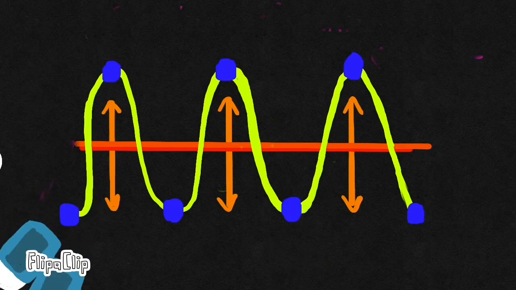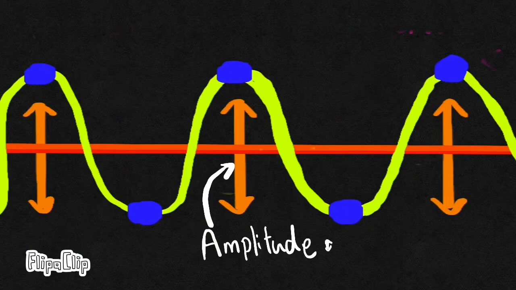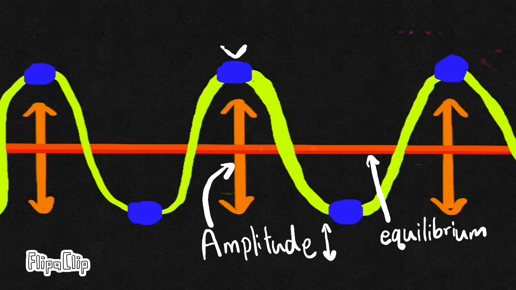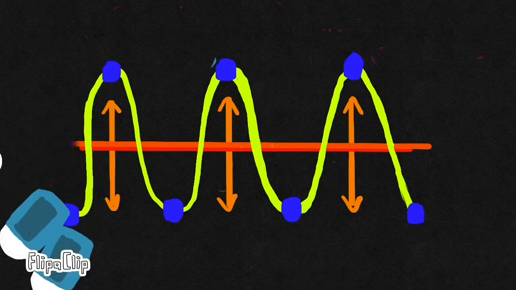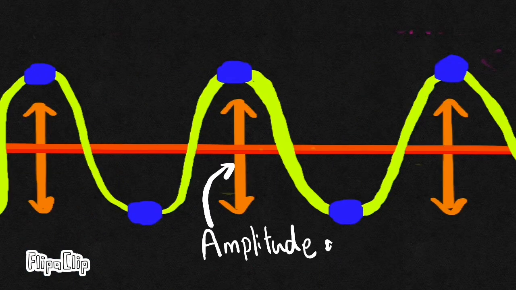A crest point is a point on a surface wave where the displacement of the medium is at a maximum. A trough is the opposite of a crest, so the minimum or lowest point in a cycle.